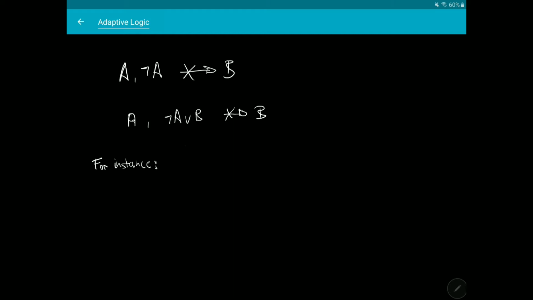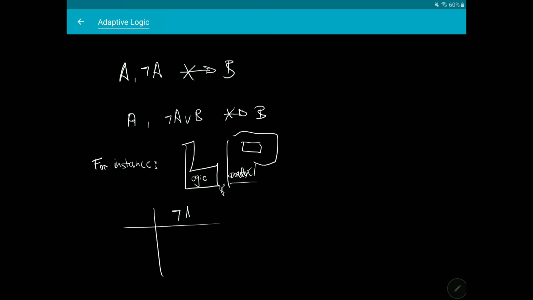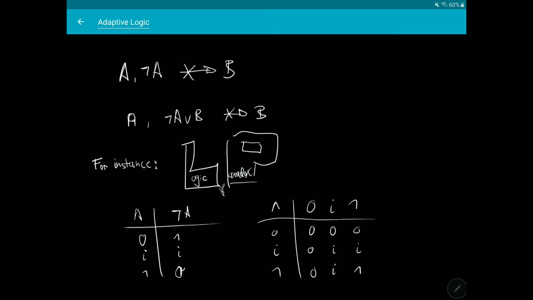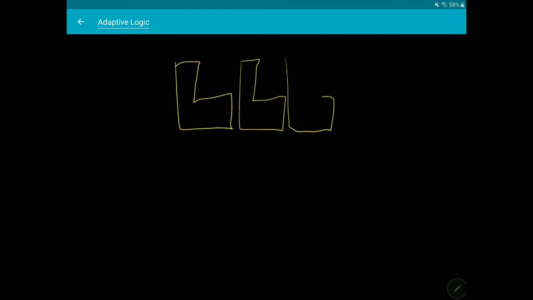A logic that can be used for this purpose is the logic of paradox, LP. It avoids the former two principles by employing a third truth value for inconsistency, I. Here is the truth table for negation and for conjunction. However, this logic is quite weak, as it doesn't allow for disjunctive syllogism and other inference principles which you may want to employ in consistent circumstances.